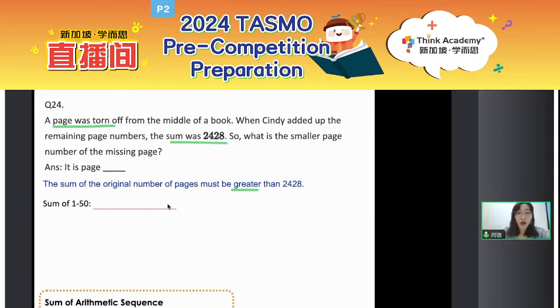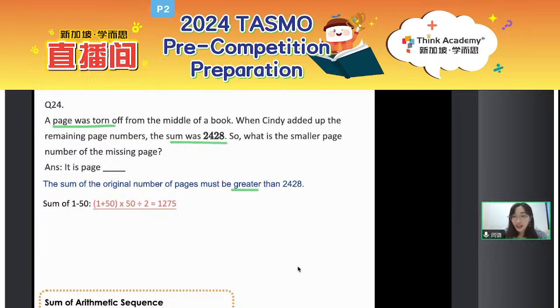So back to the question, how to figure out the sum of 1 to 50. The first term is 1. 1 plus 50, and then times 50 divided by 2, which is 1,275. So now everyone, you can see that if the sum is 1,275, that means the number of pages should be more than 50, right?